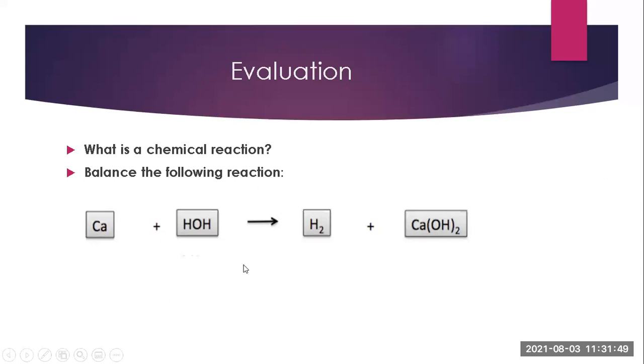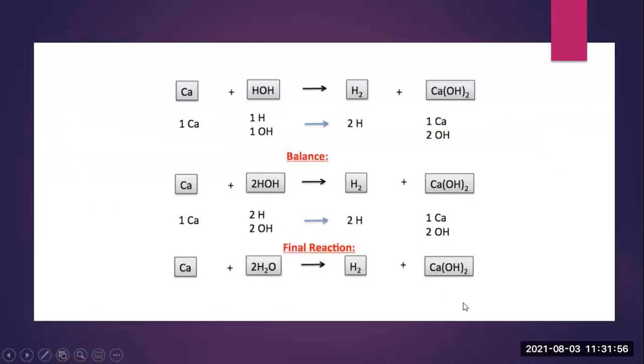That means here we have to balance both hydrogen and oxygen. You can see, likewise you have to write to balance the reaction. It is an easy method so that you will understand how many elements are present. Calcium 1, hydrogen 1, and OH 1. Here calcium is 1, OH is 2, and hydrogen is 2.